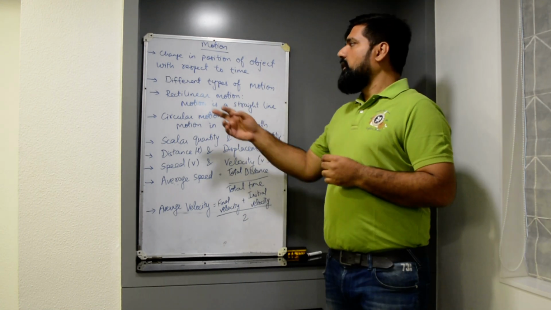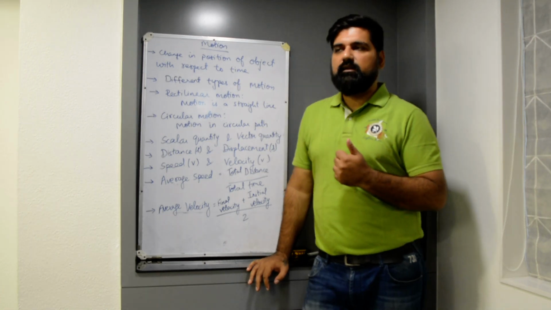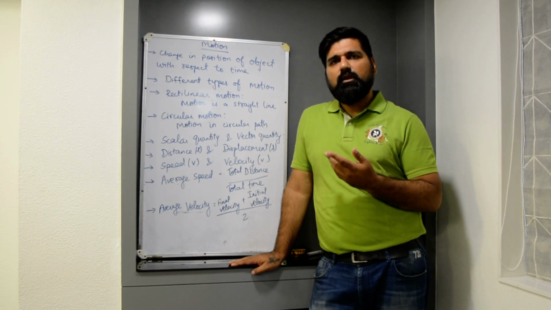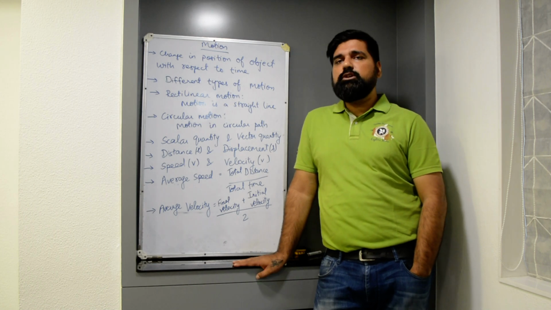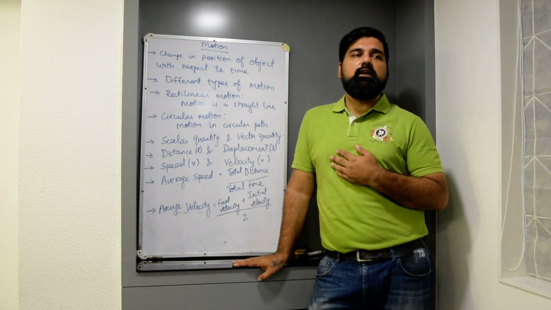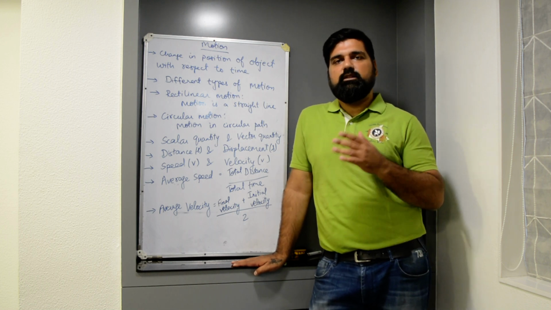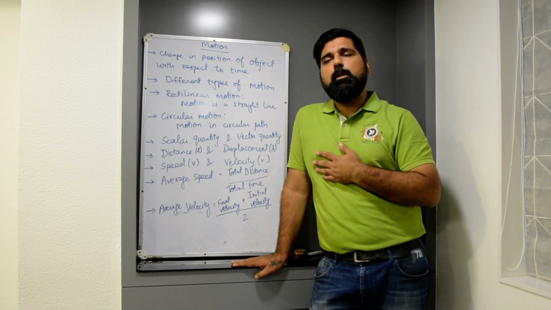Okay. Now, there are different types of motion, but what we'll be studying in this class is rectilinear motion and circular motion. What is rectilinear motion? When motion is in a straight line, it is said to be a rectilinear motion. That means when the direction of an object is not changing, the object is moving in one straight continuous line, it is said to be in rectilinear motion.